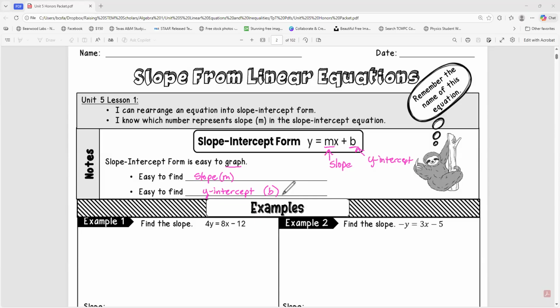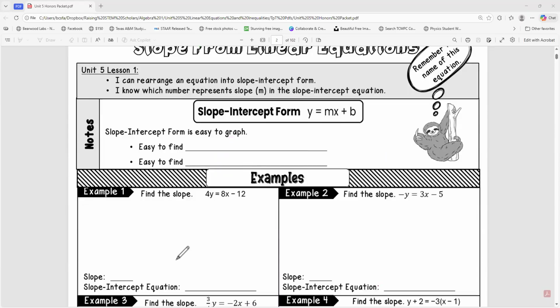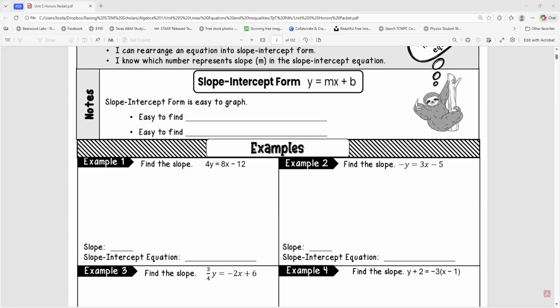If you get to a point in the video where you need to pause, please feel free to do that. I'm recording ahead of time, so I'm just going to keep scrolling. If I go too fast, just pause. I'm going to clear this off so I can scroll down and look at these examples.